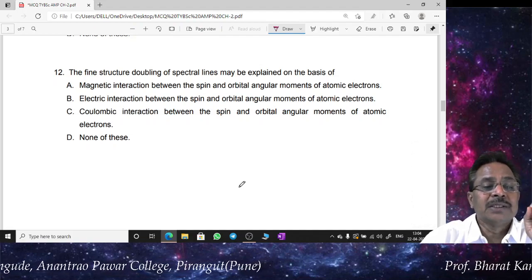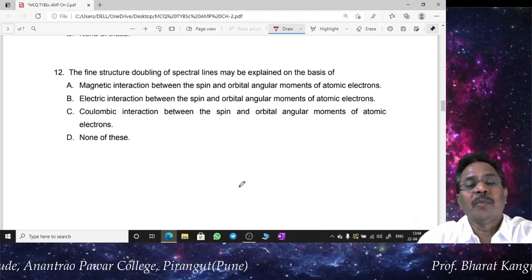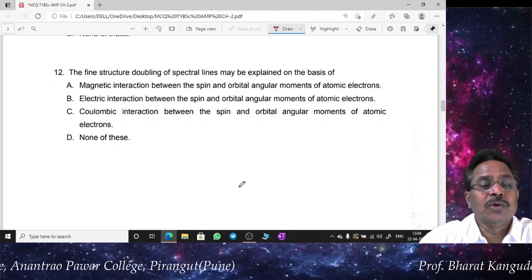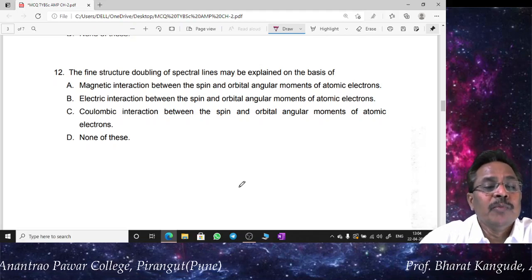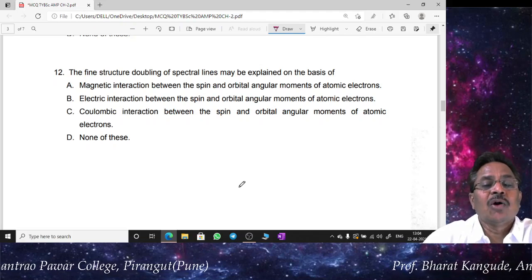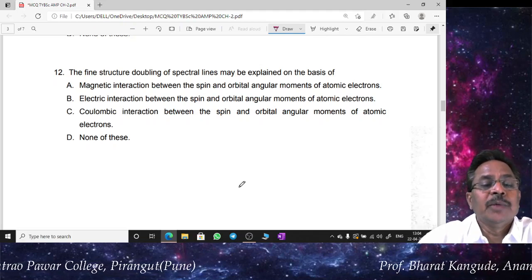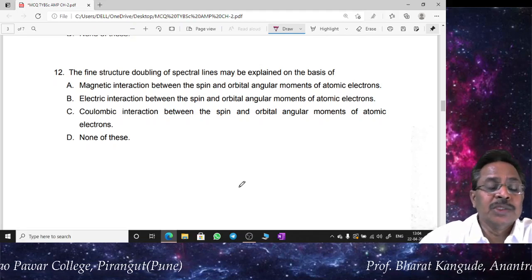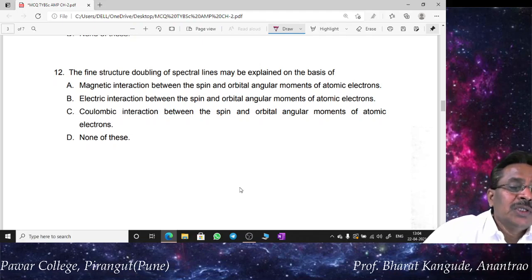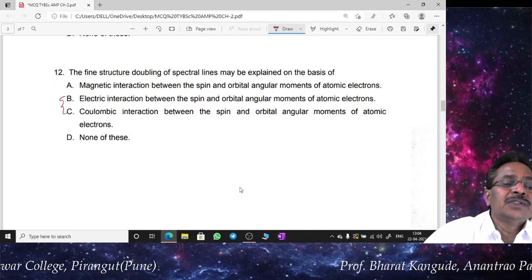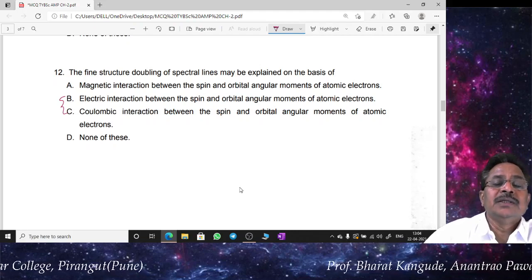B, electric interaction between the spin and orbital angular moment of atomic electrons. C, Coulombic interaction between the spin and orbital angular moment of the atomic electrons, and option D is none of this. So out of this we will find both this option B and C are just same. Electric or Coulombic interaction is just same.